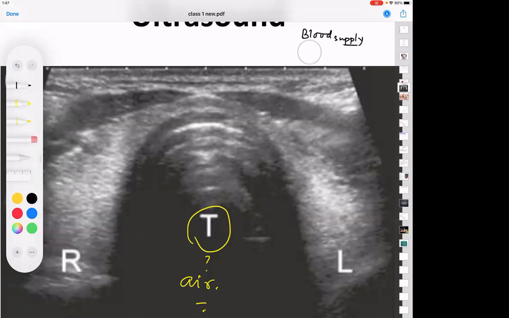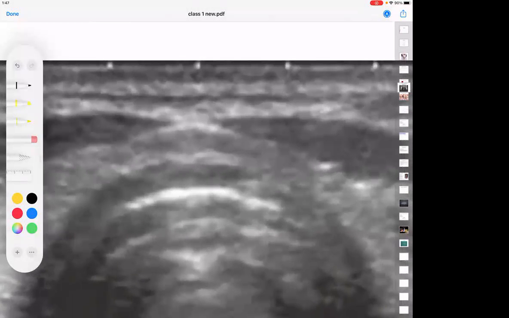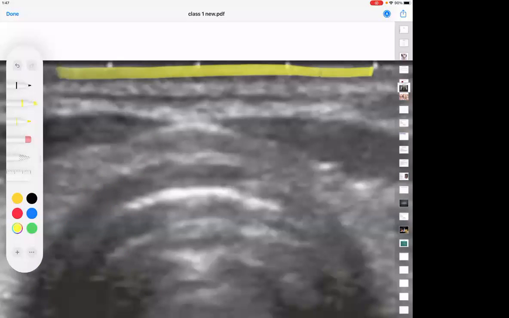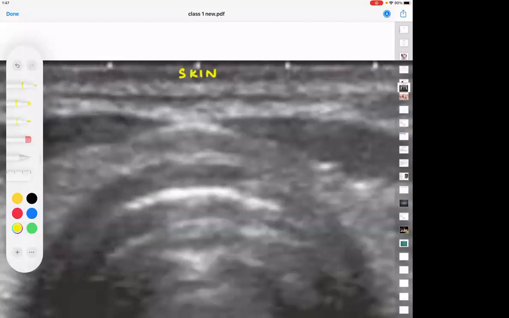So if more calcium means whiter color, then tell me, I have magnified it many, many times. What is this layer? What is the first layer that you encounter? It looks a little black. Did you see the layer? Skin, very good. So this is the skin. See how nice, after today's class, you will learn radiology. Below the skin, there is something. What is this white colored layer? Platysma. Wow, you can identify the platysma.